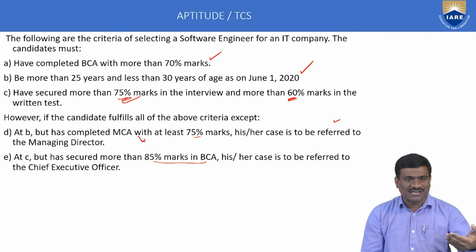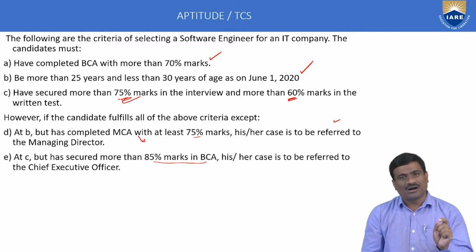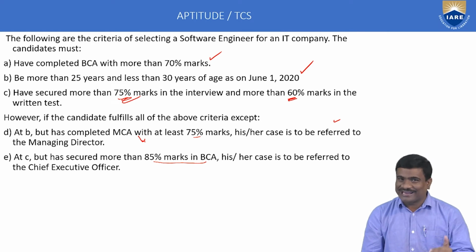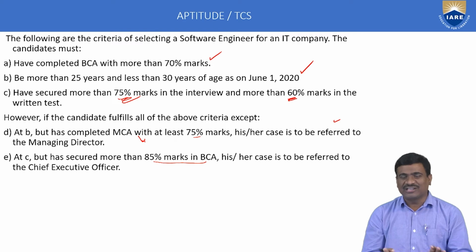If the candidate satisfies these conditions, then the candidate is to be selected. Next, exemptions. First exemption: MCA candidates with 75% and above are referred to the managing director. And next one, BCA aggregate 85% and above is directly referred to the Chief Executive Officer. These two are called exemptions.